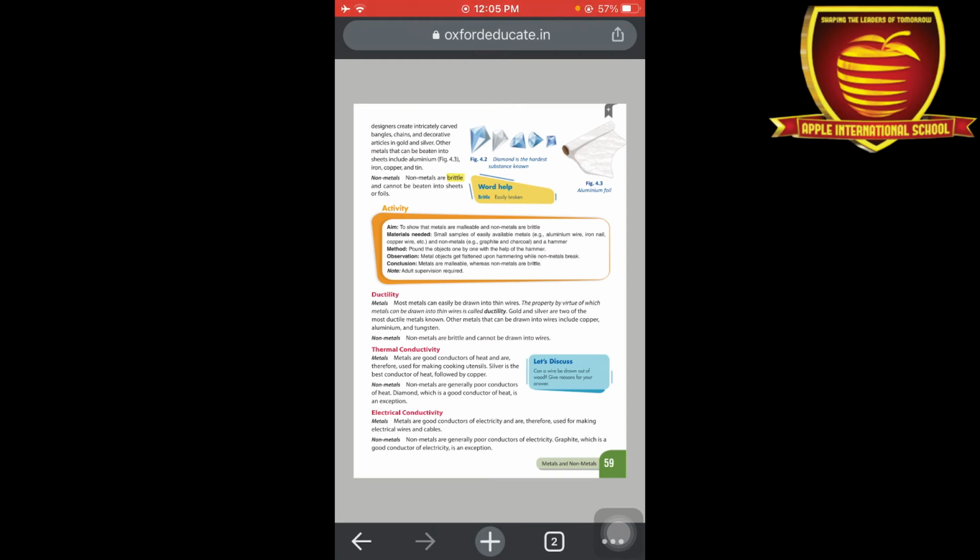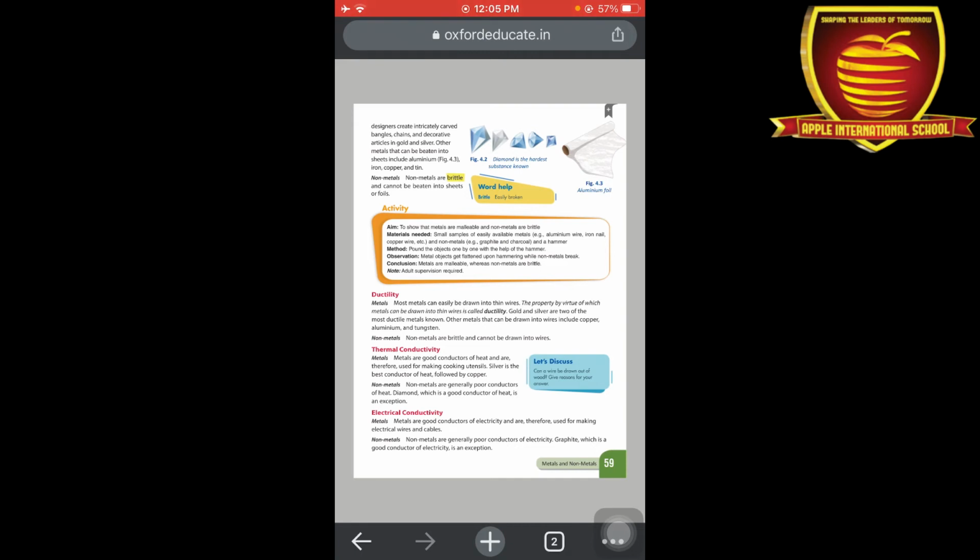Now the next one, non-metals. Non-metals are poor conductors of heat, except diamond. For example, plastic is a non-metal, but when we heat it, it changes all its properties.